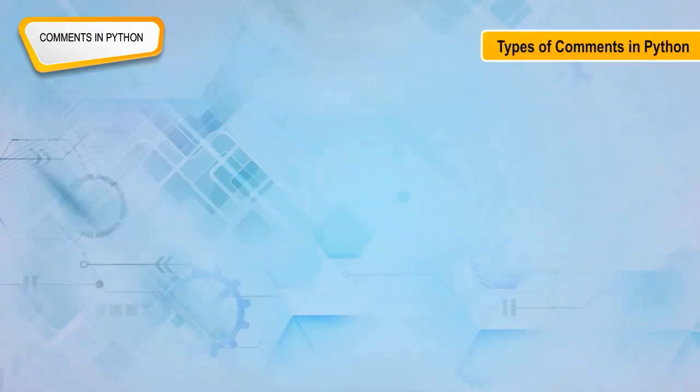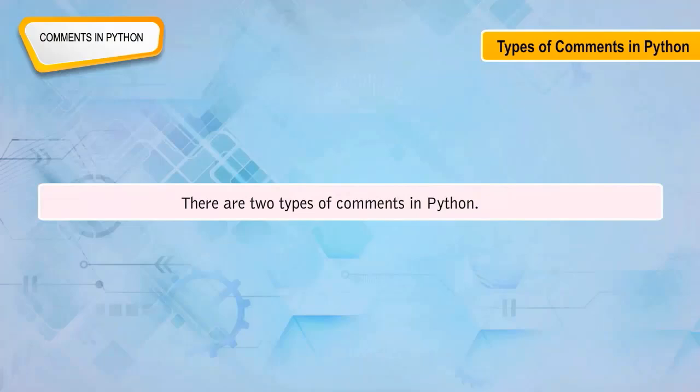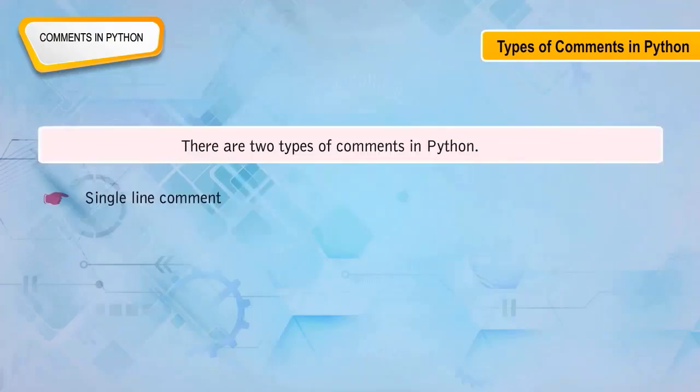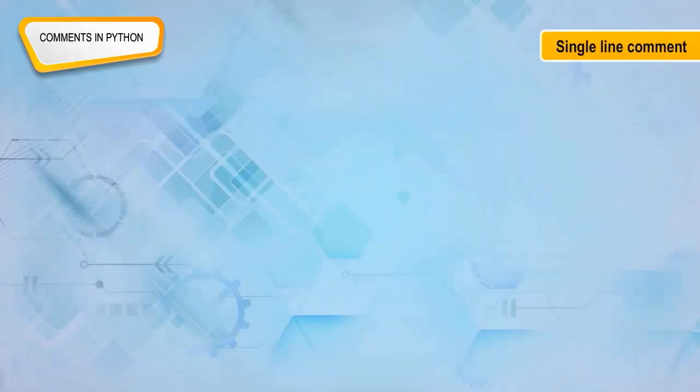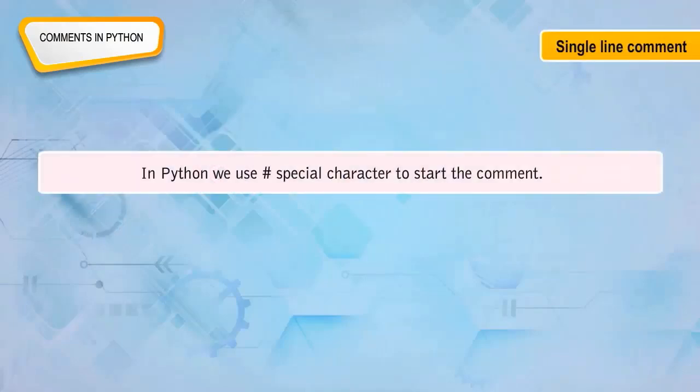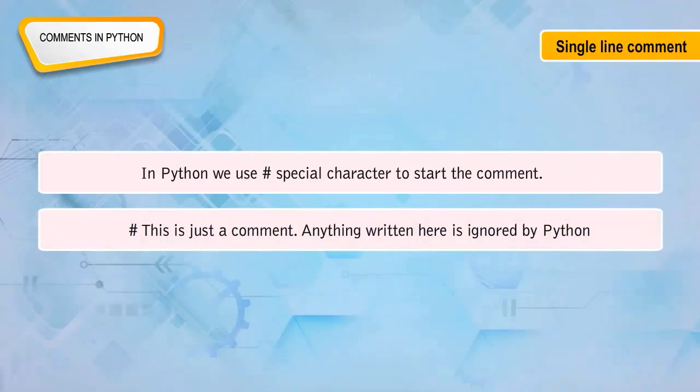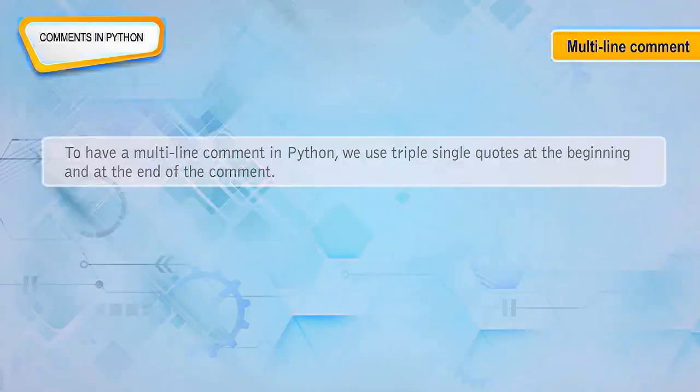Types of comments in Python. There are two types of comments in Python: single line comment and multi-line comment. Single line comment. In Python, we use the hash special character to start the comment. Multi-line comment. To have a multi-line comment in Python, we use triple single quotes at the beginning and at the end of the comment.